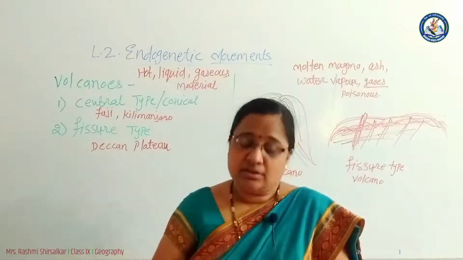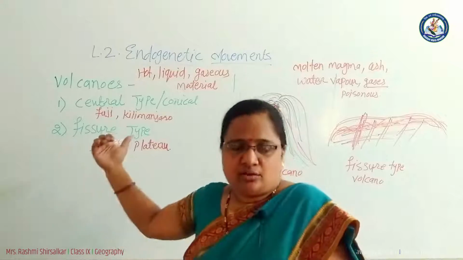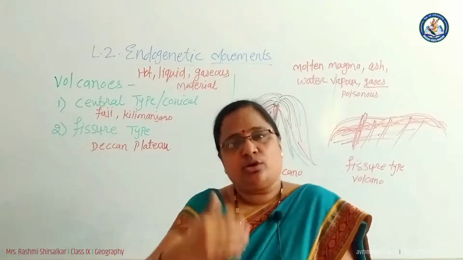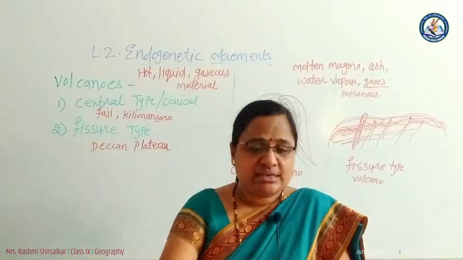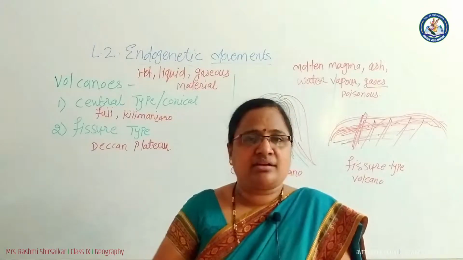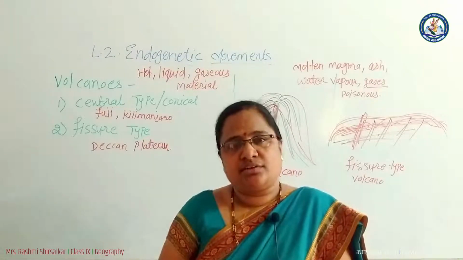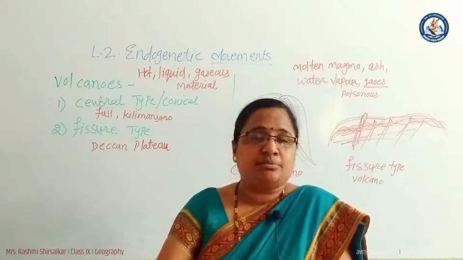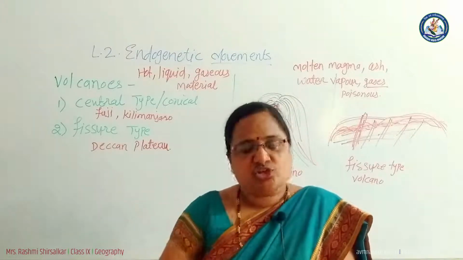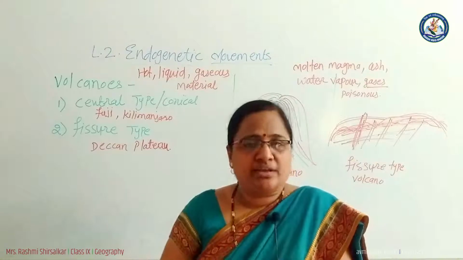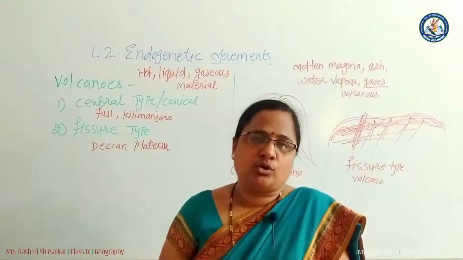So the active volcanoes example is Fujiyama and Kilimanjaro. The dormant volcano example is in Andaman Nicobar, that is Barren Island. Recently in February 2017, it erupted after a long time. The ashes, water vapors were coming up from the place. This is the example of dormant volcano.